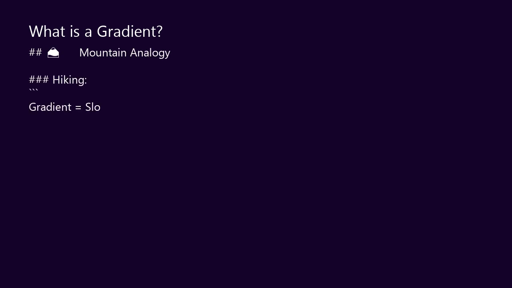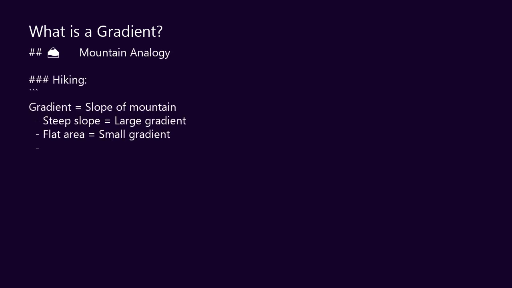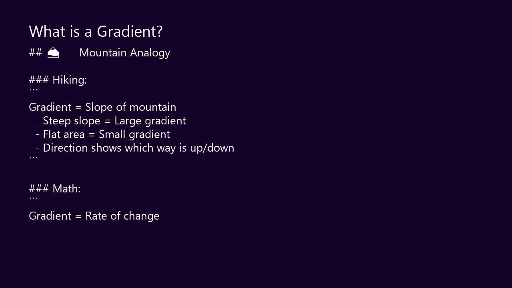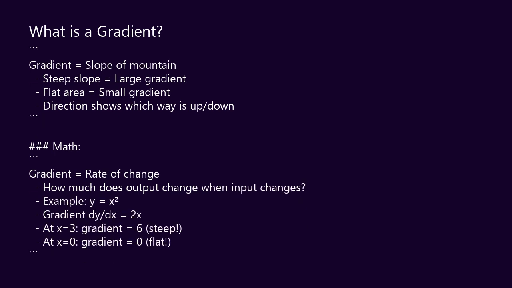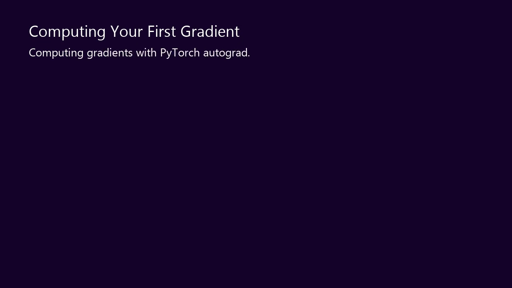Think of hiking in the Himalayas. You're on a mountain slope. The gradient is the steepness and direction of that slope. If you want to go uphill, you walk in the direction of steepest ascent. If you want to go downhill, you walk in the direction of steepest descent. In math, a gradient tells you, if I change this input slightly, how much does the output change? And in which direction? For AI, the gradient tells us, if I change this parameter, how much does my error change?